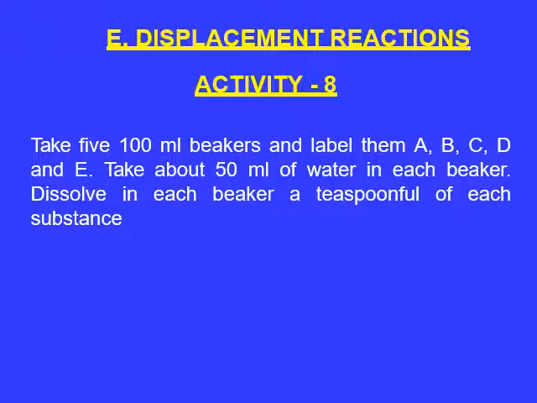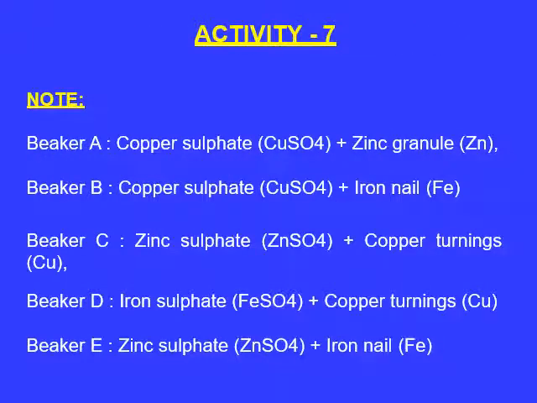So what we have to do is take 500 ml beakers and label them as A, B, C, D, E. Take about 50 ml of water in each beaker. Dissolve a tablespoon or teaspoon of each substance in each beaker. Now in beaker A, copper sulfate plus zinc. In beaker B, copper sulfate plus iron nail. In C, zinc sulfate plus copper turnings. In beaker D, iron sulfate plus copper turnings, and in beaker E, zinc sulfate plus iron nail.